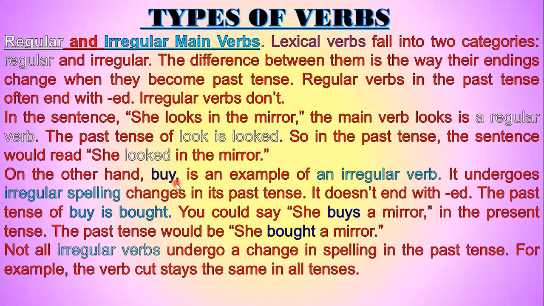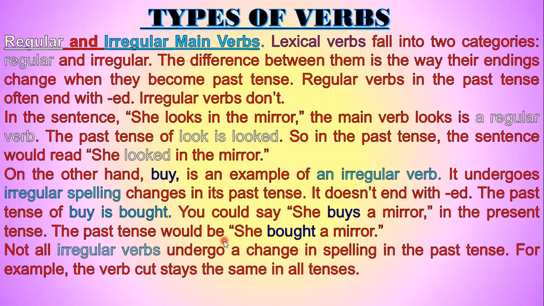On the other hand, buy is an example of an irregular verb. It undergoes irregular spelling changes in its past tense. It does not end with ed. The past tense of buy is bought. You could say she buys a mirror in the present tense. The past tense would be she bought a mirror. Bought is quite different from buys.